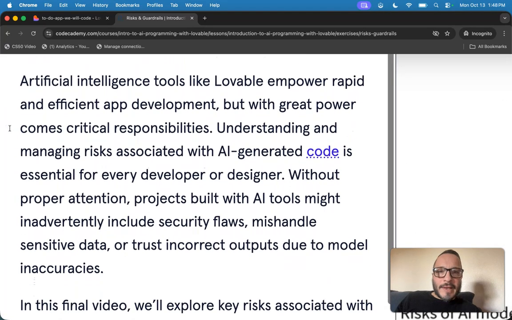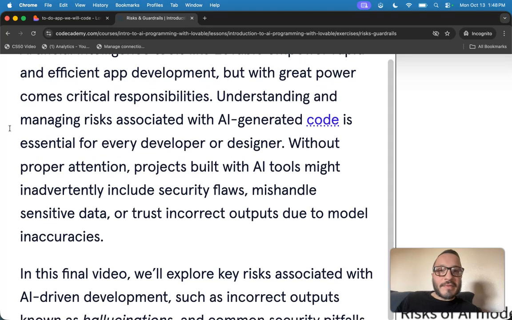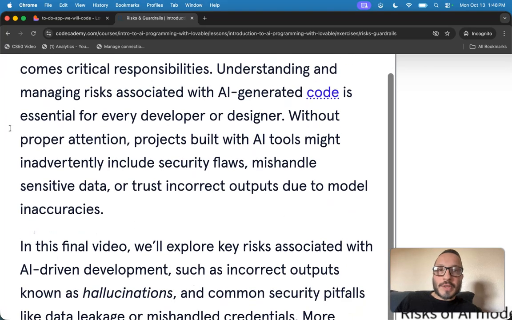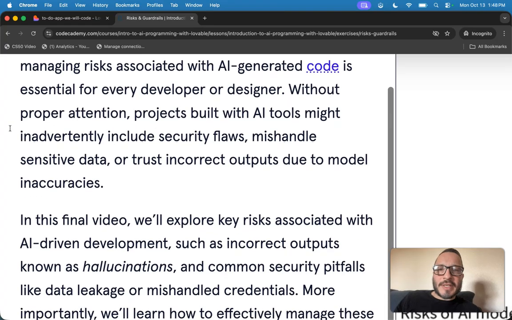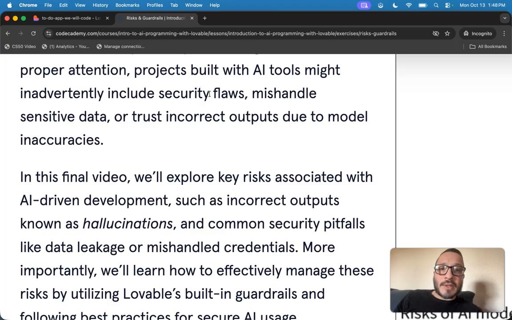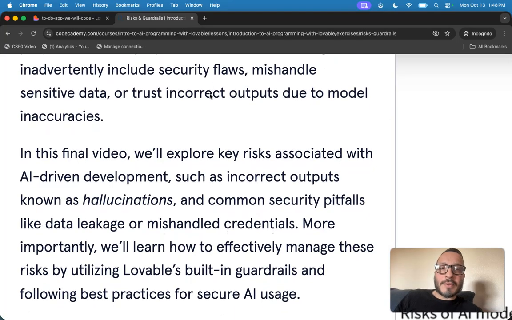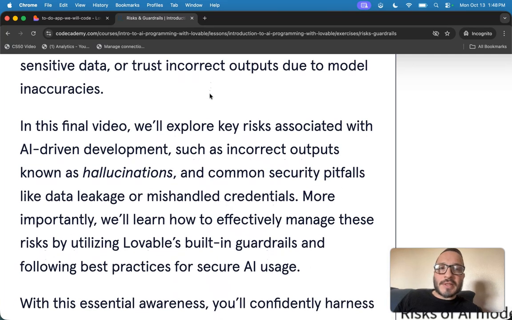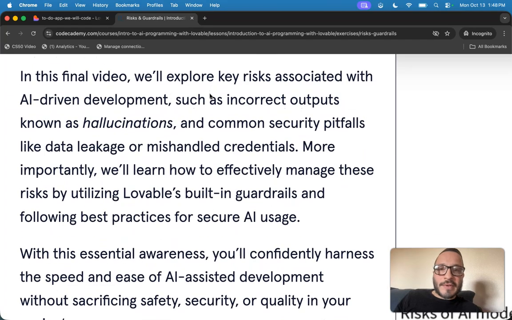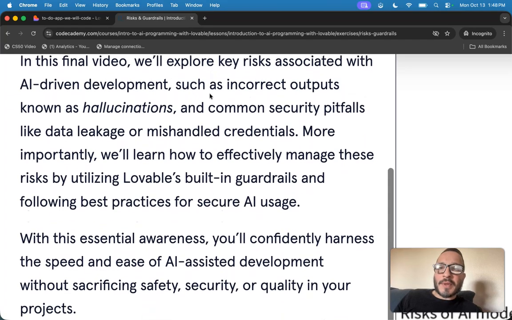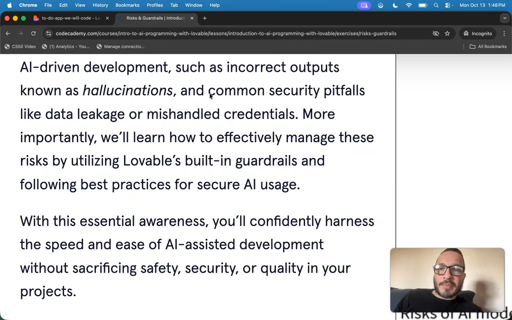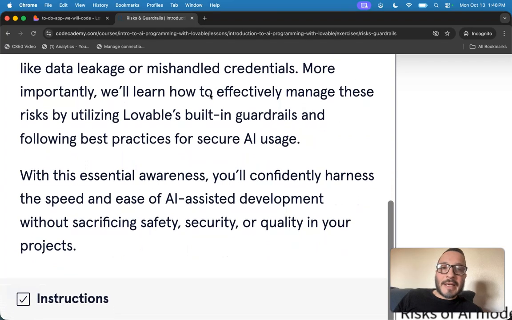Artificial intelligence tools like Lovable empower rapid and efficient app development, but with great power comes critical responsibilities. Understanding and managing risks associated with AI generated code is essential for every developer or designer. Without proper attention, projects built with AI tools might inadvertently include security flaws, mishandle sensitive data, or trust incorrect outputs due to model inaccuracies. This final video will explore key risks associated with AI-driven development, such as incorrect outputs known as hallucinations, and common security pitfalls like data leakage or mishandled credentials.